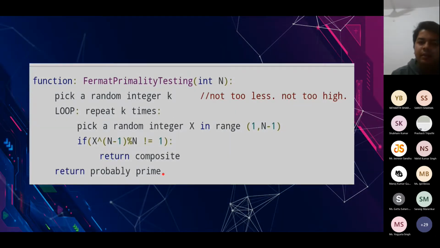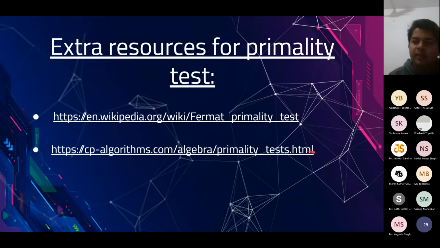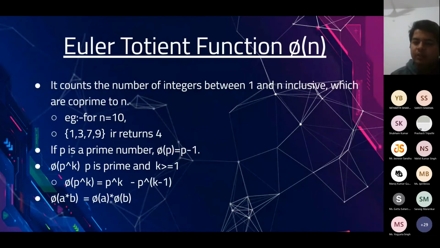There are some other primality tests also, like the AKS primality test. There are many other primality tests, which are far beyond the scope of this workshop. Generally, those primality tests are quite fast for very big numbers, like numbers having thousands or millions of digits. But if you apply those algorithms on smaller numbers, they are not that impressive. So you do not need to know about that. And there are many deterministic algorithms also; the AKS primality test is a deterministic primality testing algorithm. Now we come to the Euler totient function.